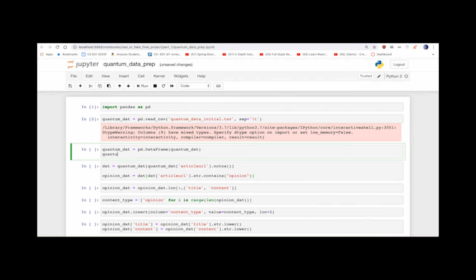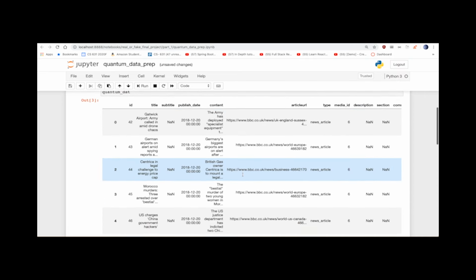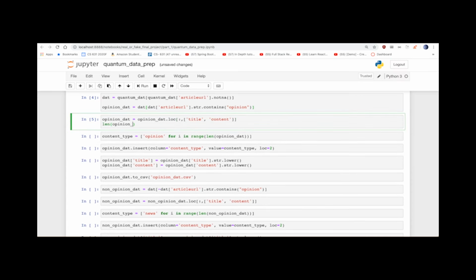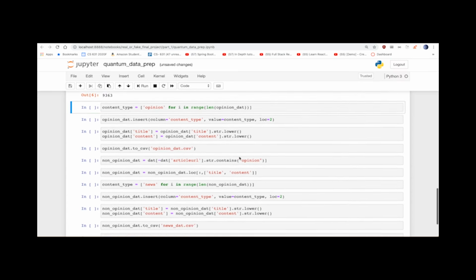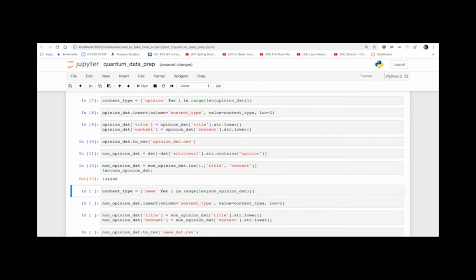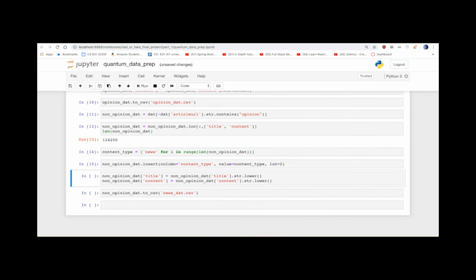Once we got that data, we were able to use a simple regular expression to filter opinion articles from news articles, specifically using the URL. We tidied the data by sending all characters to lowercase, created the fields title, content, and content type, which is our target, and moved on to the web scraper. At this point, though, we had content types of news and opinion, with over 124,000 news articles and only around 9,000 opinion articles.